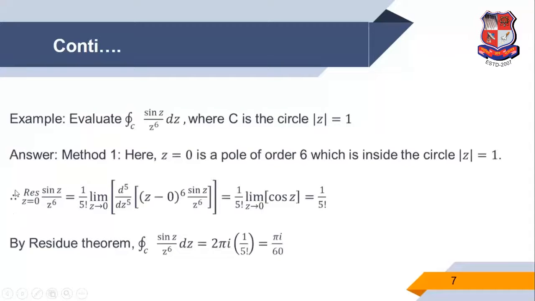Now we find the residue at z equal to 0 of this function. So n is equal to 6, so 1 upon 5 factorial, the 5th derivative of this function. z raised to 6 cancels. So the 5th derivative of sin z is cos z. We replace z by 0, then we get cos 0 which is 1, so we get 1 upon 5 factorial. So the integration of this function, by the residue theorem, is 2 pi i into 1 upon 5 factorial, and this is equal to pi i by 60.